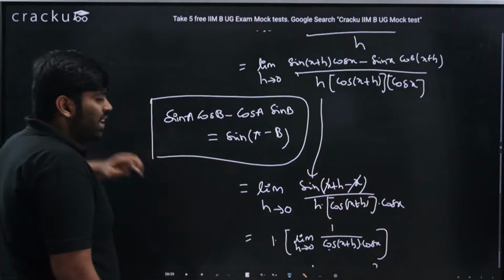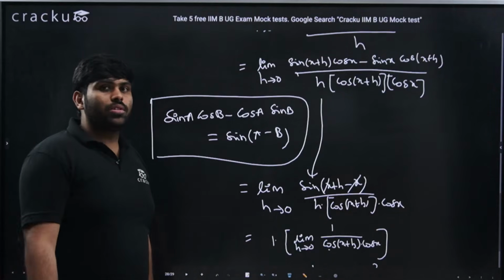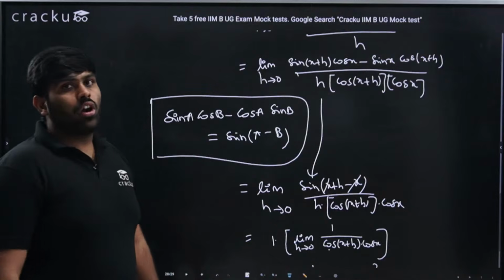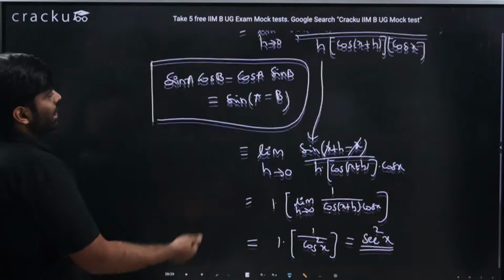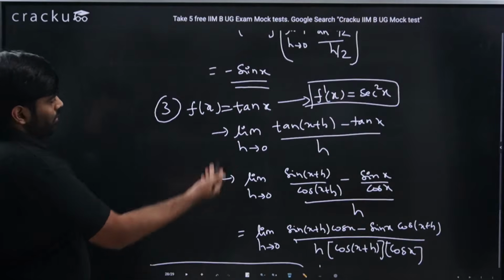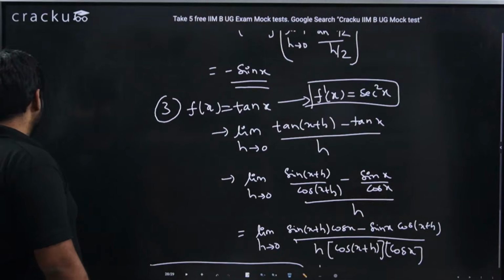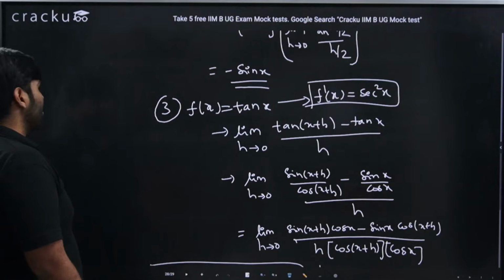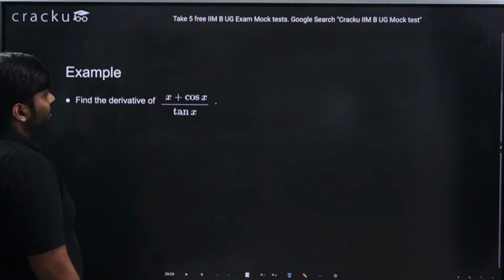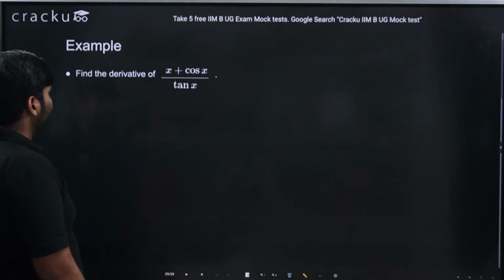And you could do this for anything. You could do it for secant x, you could do it for cosecant x. Similarly, you could do it for cot x, and that can be done as homework for you. By applying this, you should end up getting the same as what the original things would be. So this is the final slide for today, the example.